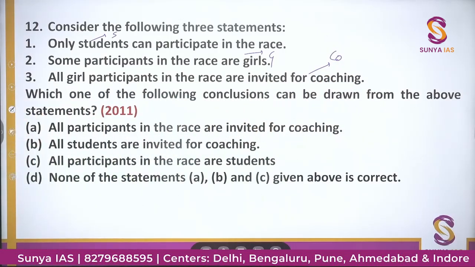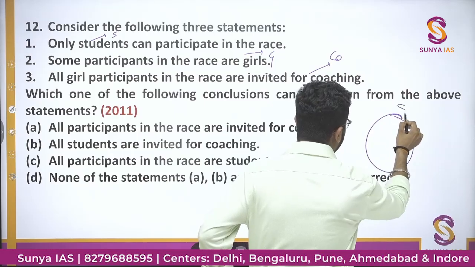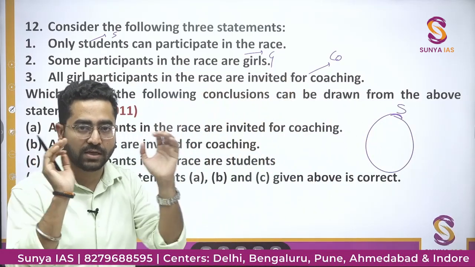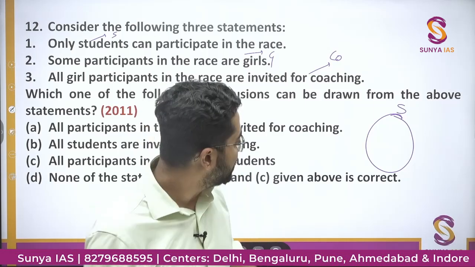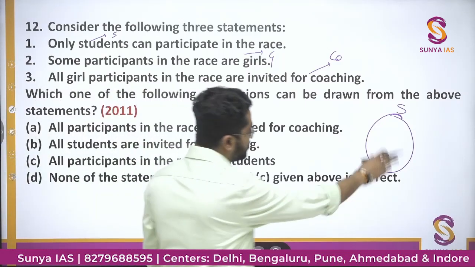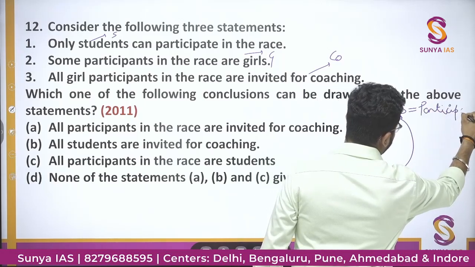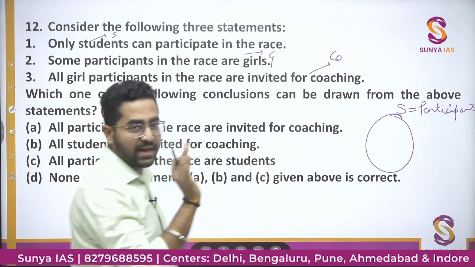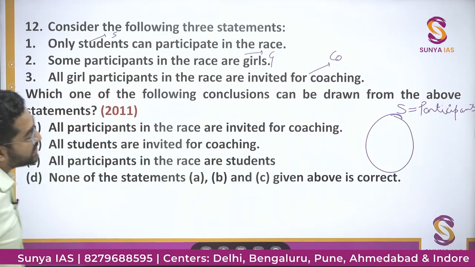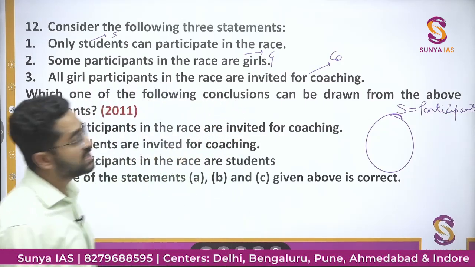Okay. Now, only students can participate in the race. So if there is a race, then there are only students. So our whole target audience would be students. These are all students. Some participants in the race are girls. So students is equal to participants, because all participants are students, so they are more or less the same. Some participants in the race are girls.